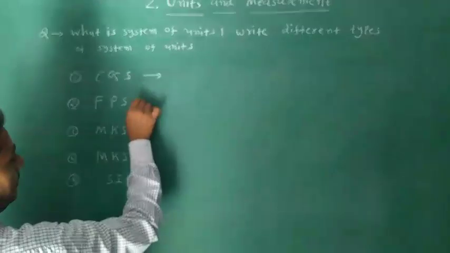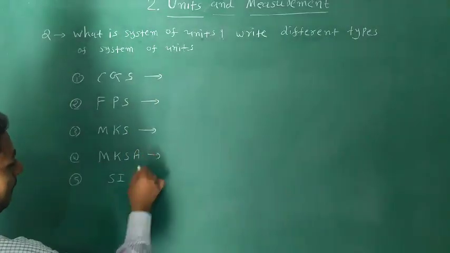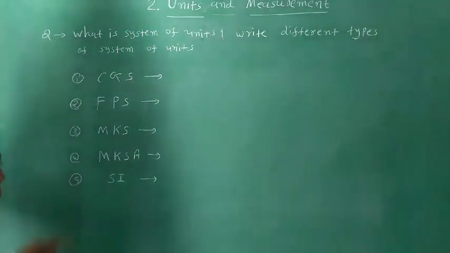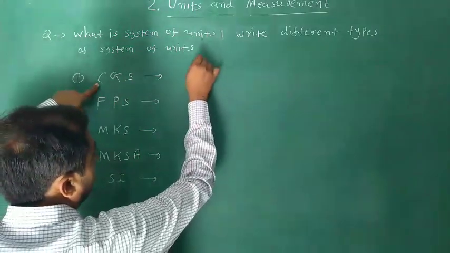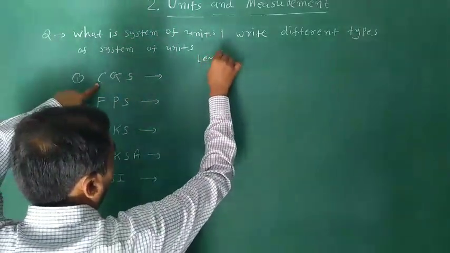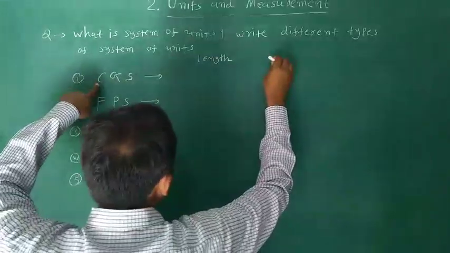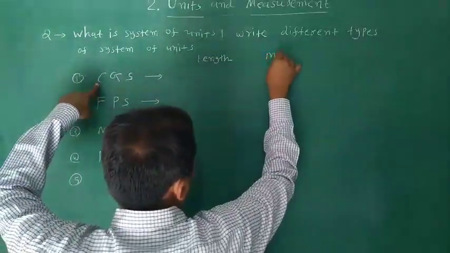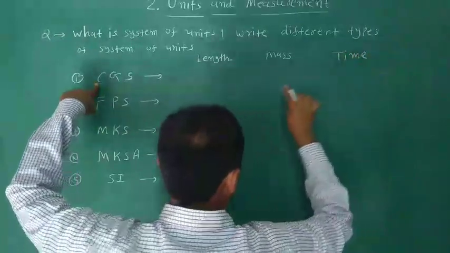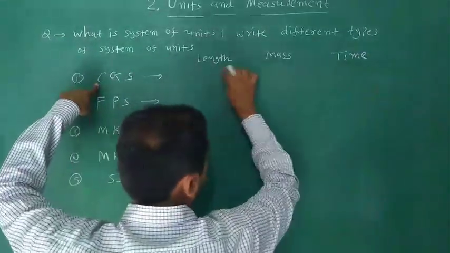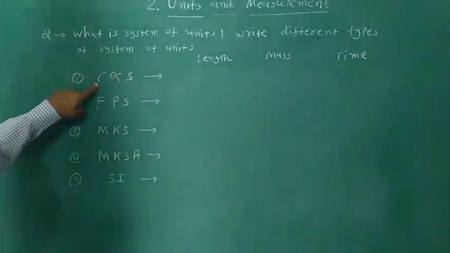Friends, in the CGS system, first of all, length, mass and time are three physical quantities, meaning fundamental quantities.